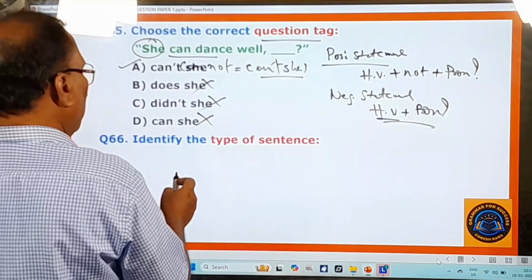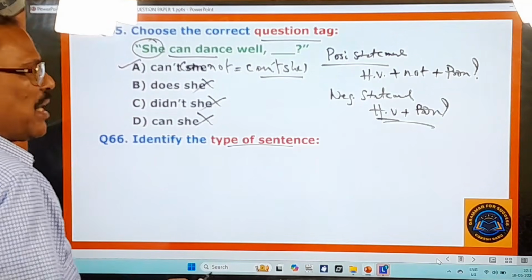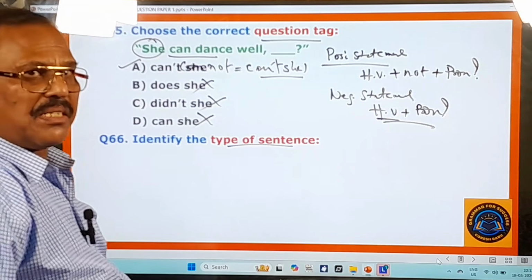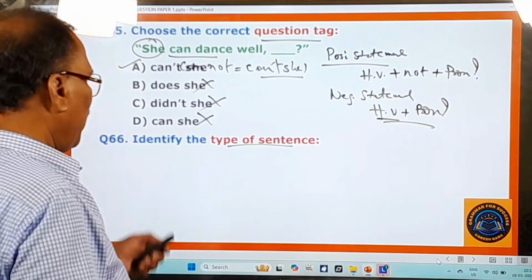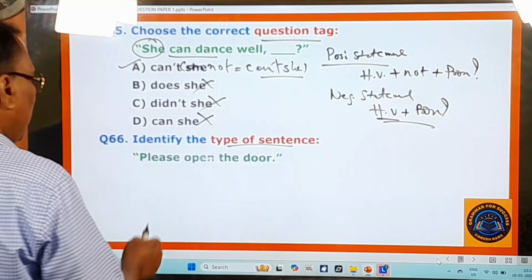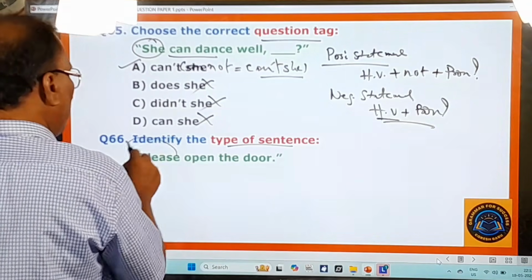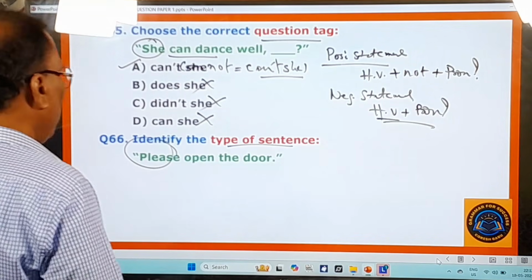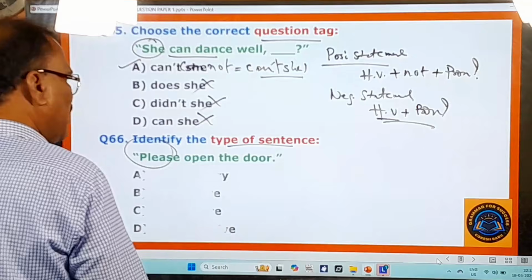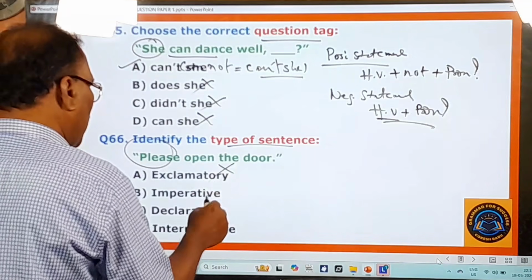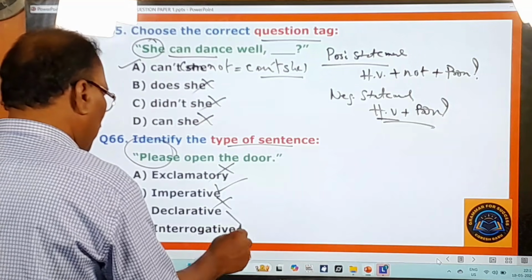66th one. Identify the type of sentence. So, kinds of sentences. On kinds of sentences also, I have made a wonderful video. Please look at this sentence given. Please open the door. So this is a please sentence. You know very well, this please sentence means what? That's an imperative sentence, not exclamatory, imperative, declarative, or interrogative.